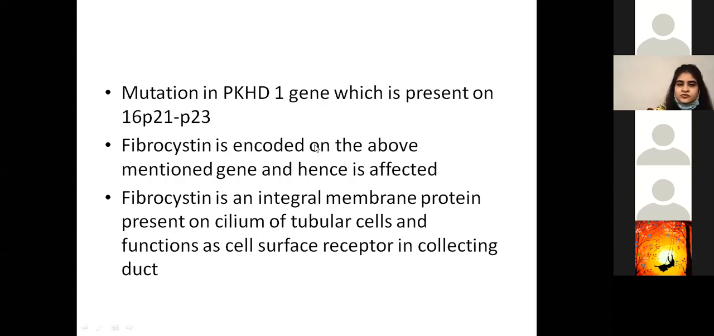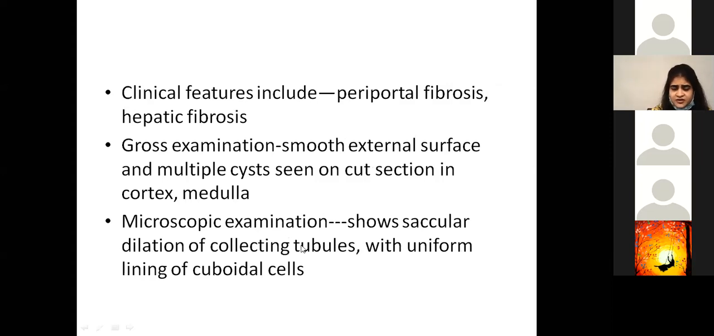Basically, the pathogenesis of both of them is somewhat similar, because they both end up mutating a membrane protein which helps the cilium of tubular cells, right? But in that case, we had renal tubules, and in this case, you particularly have collecting ducts which are being affected.